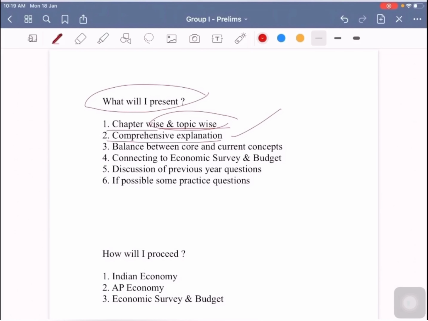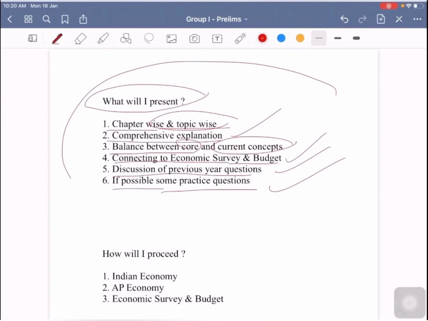There will be a balance between core and current concepts in our series, and there will be a connection to the economic survey and budget with every aspect of our topic. There will be a discussion of previous year questions wherever possible, and if possible we will discuss some practice questions related to the topic. In this way we will move into each of the topics.